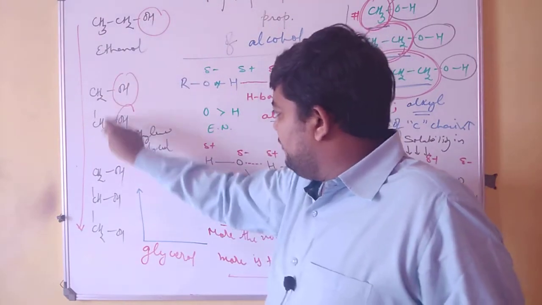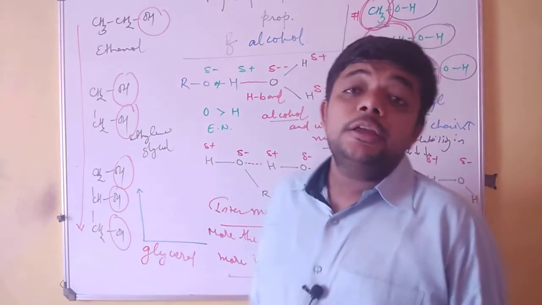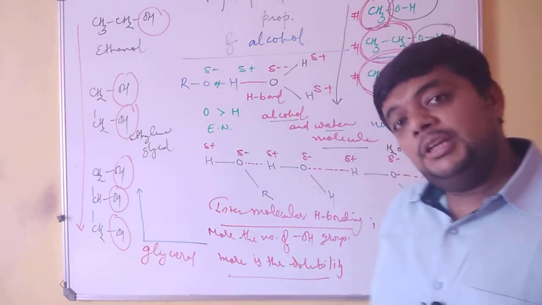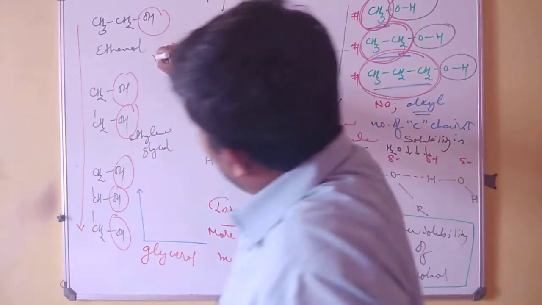That is, the number of polar sections increases, resulting in more solubility in water. So the more hydroxyl groups, the more the water solubility.